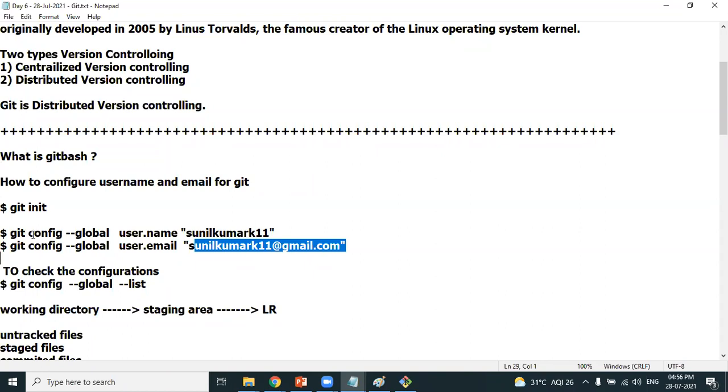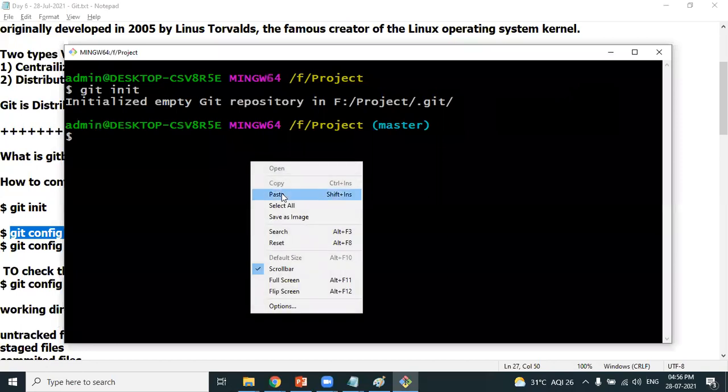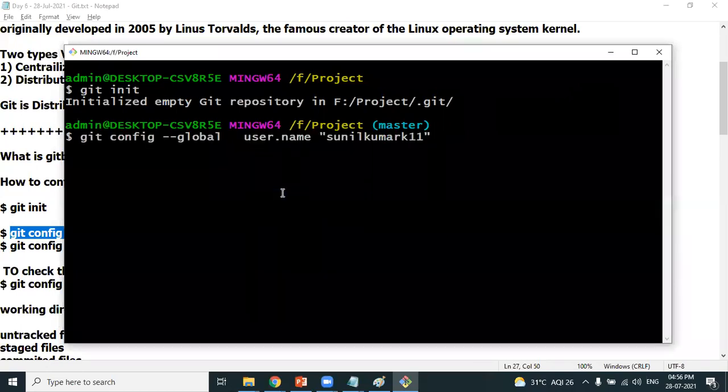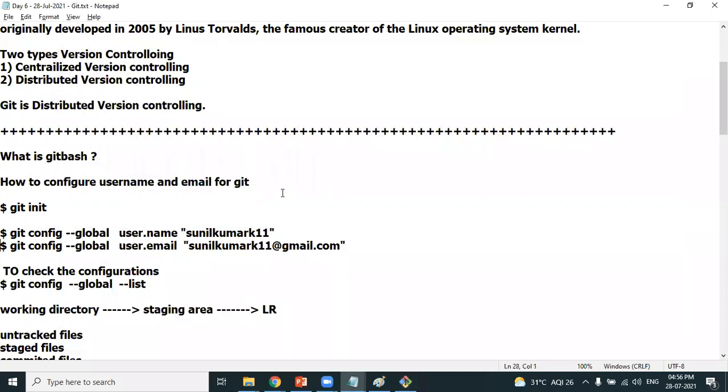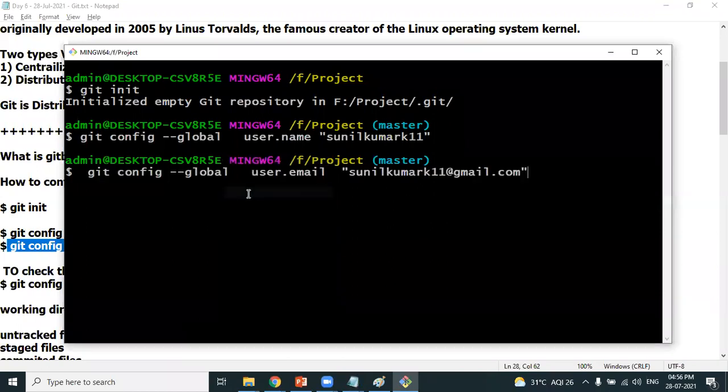So let's complete the configurations. git config --global is the command, and you should mention the username which you want to configure, and the email address which he wants to configure. So I want to do that first. This configuration we don't do again and again. It's a one-time process. I have configured the username. Next, I'm configuring the email address.